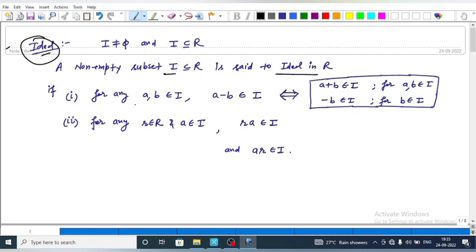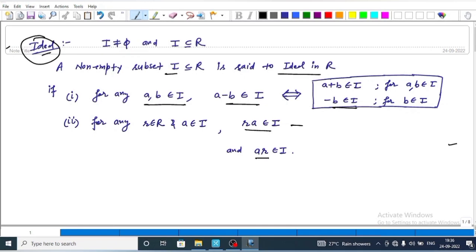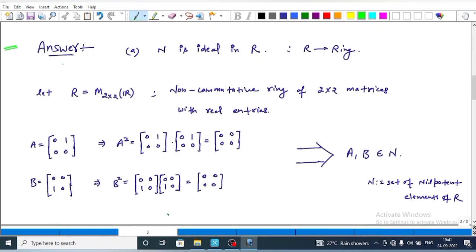Condition first is that for any a, b belonging to I, a − b must belong to I. That is, a + b belongs to I and −b belongs to I. Condition second is that for any r belonging to the ring and a belonging to I, r into a must belong to I and a into r must belong to I, where this implies left-sided ideal and this implies right-sided ideal.